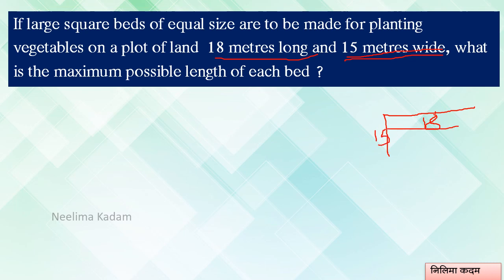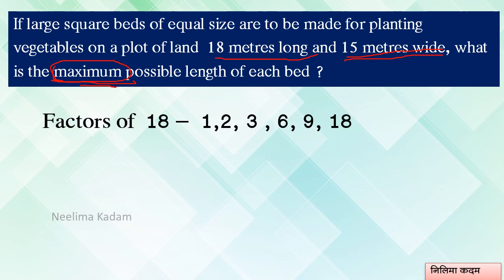So these are the beds we have to make. Large square beds of equal size are to be made. So what is the maximum possible length of each bed? So dear friends, the word maximum or highest is important. Maximum means you have to find out the HCF of 18 and 15. Got it? So let's go for it.